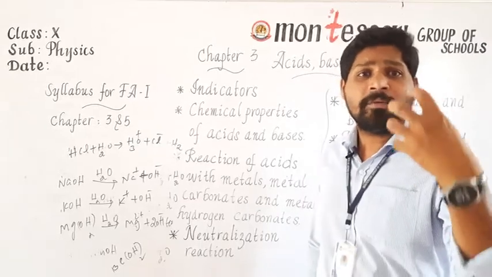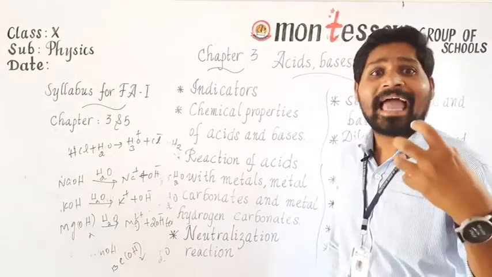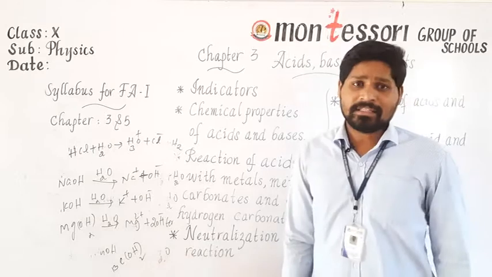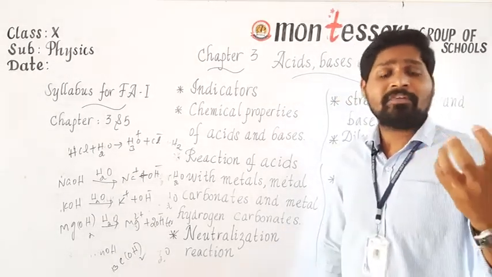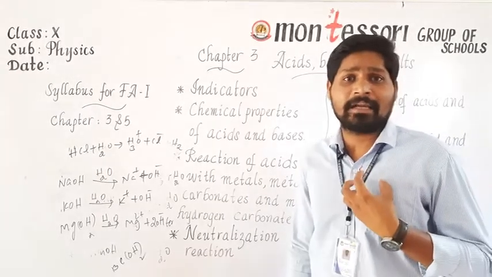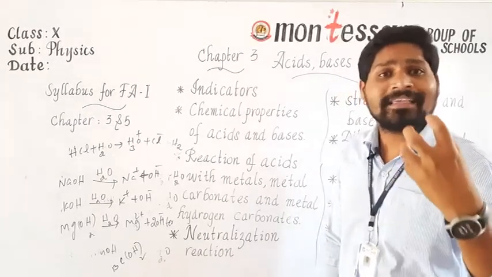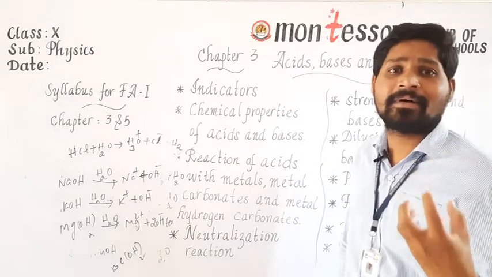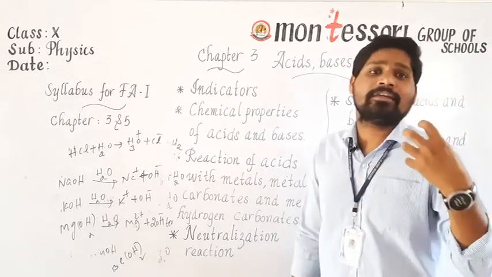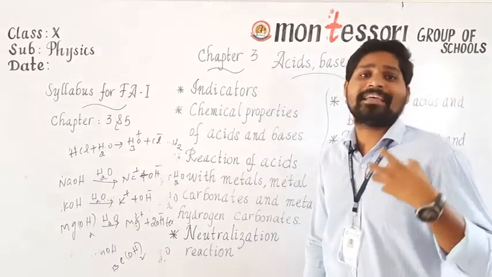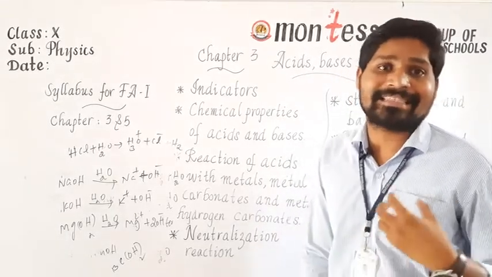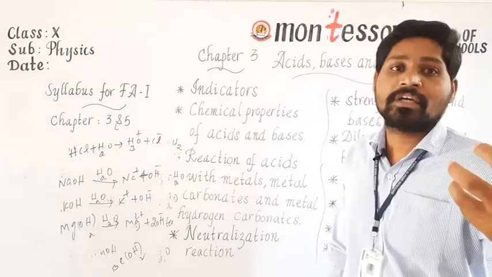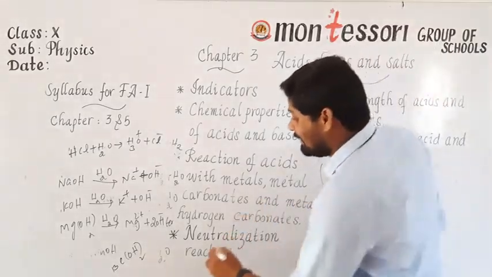In order to get rid of this, we take an antacid tablet. What is the nature of this antacid tablet? Basic in nature. So whenever you consume this antacid tablet, it neutralizes the acid which is present in our stomach, so that definitely we will get relief after some time from this acidity. Then what type of base do we use in this antacid tablet? Milk of magnesia.